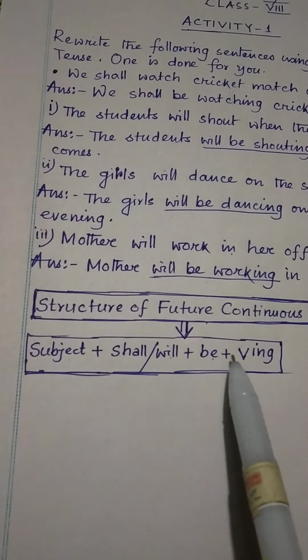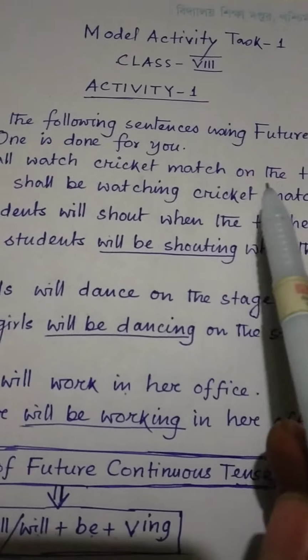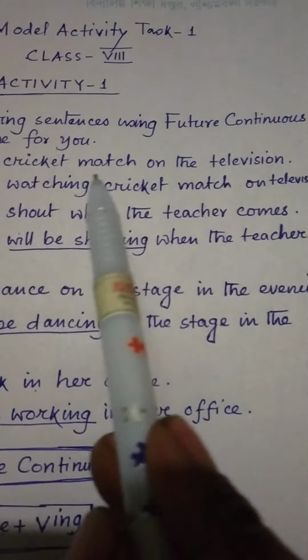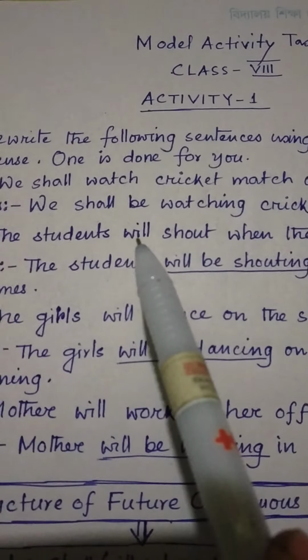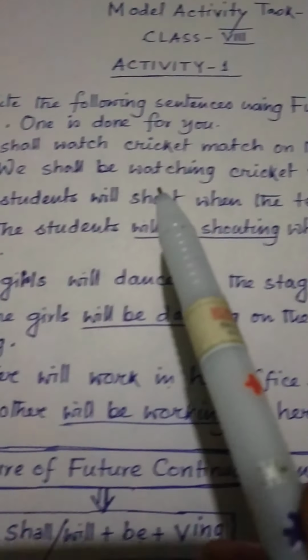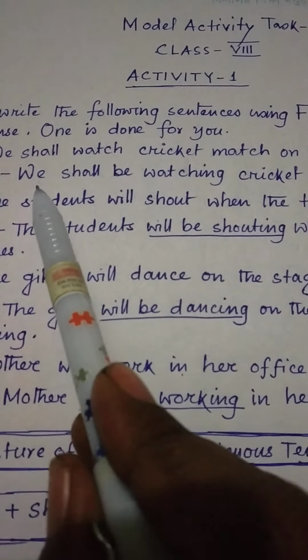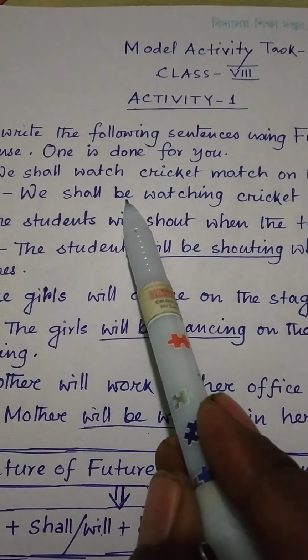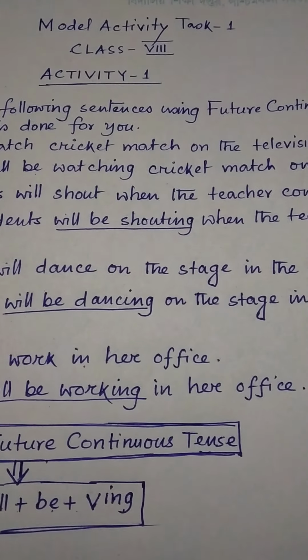Now when it is said, we shall watch cricket match on the television. So according to this instruction, the student: we shall be watching cricket match. Shall be watching. We shall be watching. Subject we. Then shall plus be. Here is the verb watch. Add ing, watching cricket match on television.